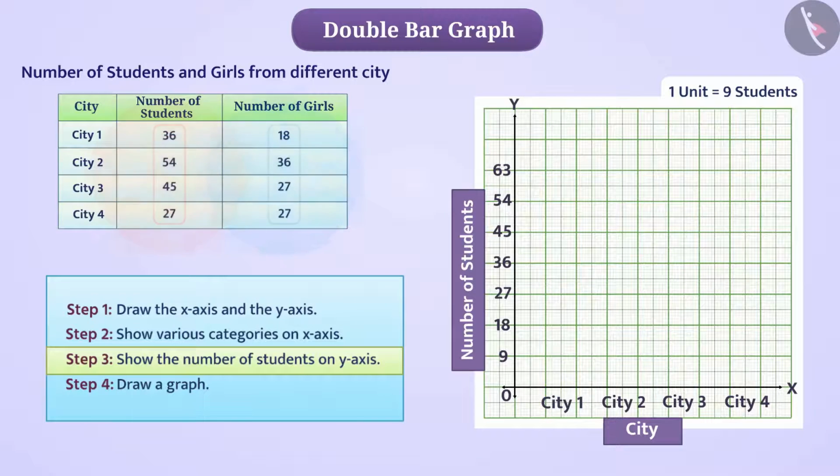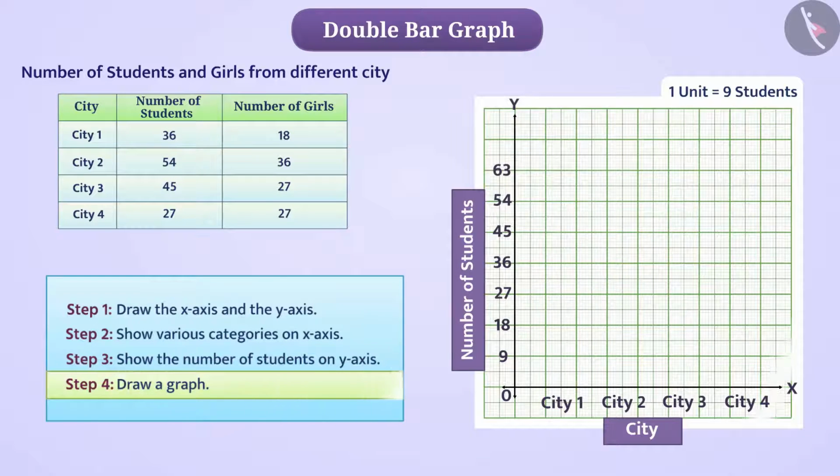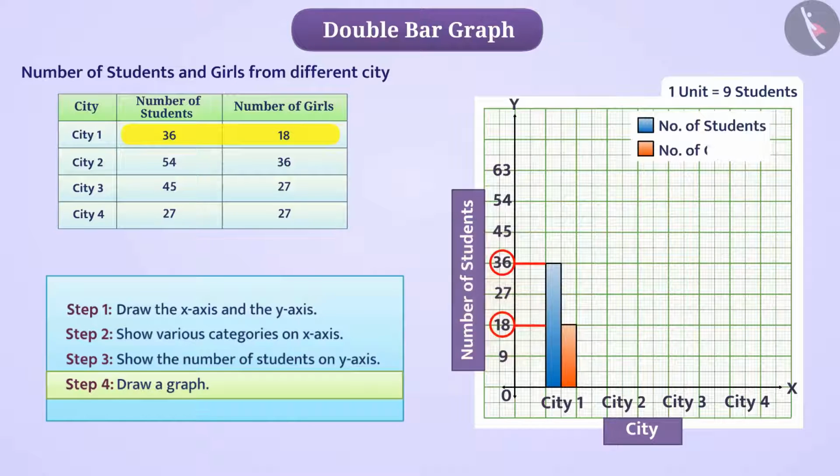The maximum value here is 54, but for our convenience, we have taken numbers up to 63 on the y-axis. Step 4. Now we will draw a graph. We will denote the number of students coming from city 1 and the number of girls with a pair of bars in which one bar will represent the number of students and the other bar will denote the number of girls.